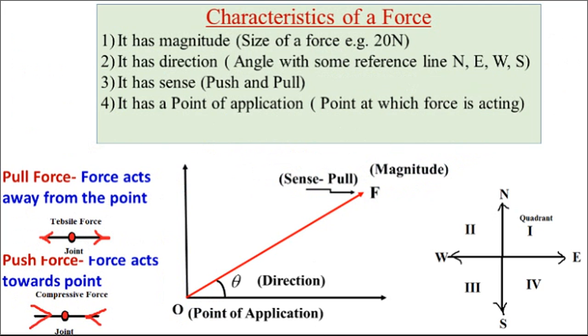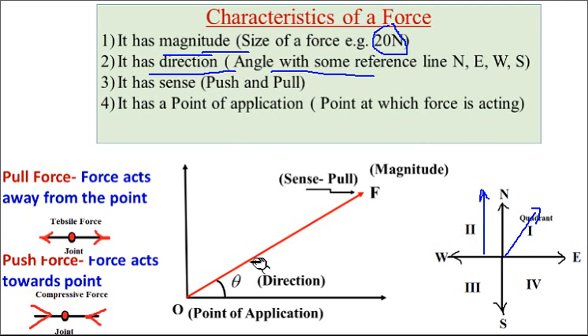Now after the definition of force, the next topic is the characteristics of force. Force has a magnitude. Magnitude means 20 Newton, 100 Newton, 5 kilonewton, 1000 Newton. Force has direction. Direction means the angle with some reference line, north, east, west, south. When a force is acting like this, it is moving in the northeast direction, or when force is acting vertically, it is moving in the north direction. That is the direction.